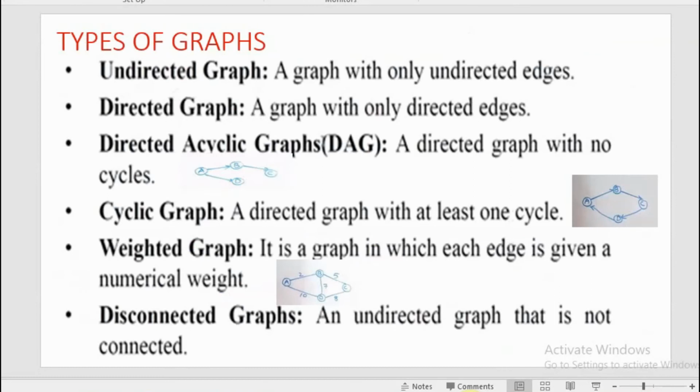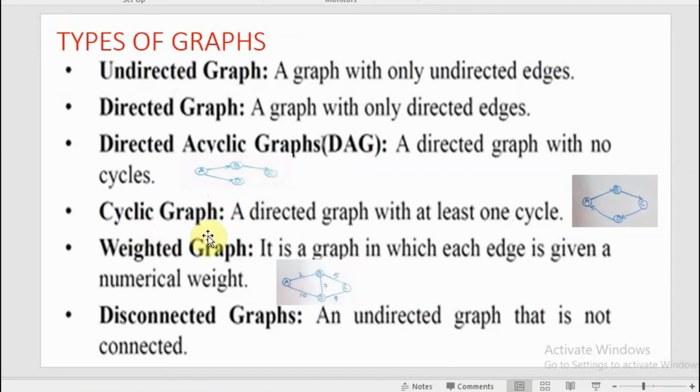Next, we are going to study the types of graph. There are basically two types of graph we have already studied in the first slide. Next, we'll study what is a directed acyclic graph, DAG. You can see the example, no? From A to B, there is an edge. From B to C, there is an edge. Then from A to D, there is an edge. But there is no edge between D and C. That means there is no cycle in it. So that is a directed acyclic graph.